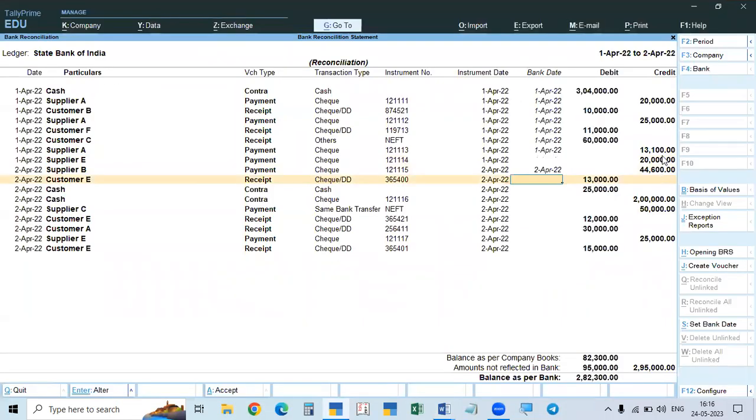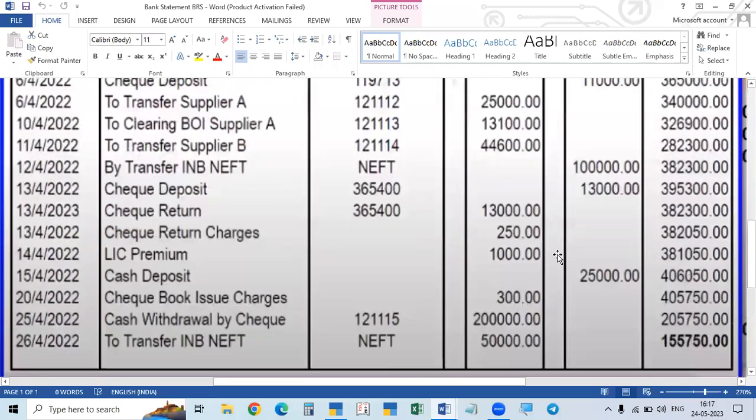In between that, there is one amount. See here, 20,000 rupees. We made the payment of 20,000. It is not reflected.